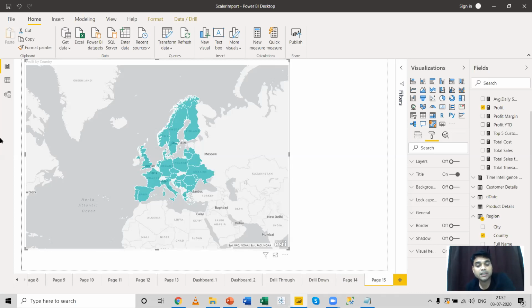However, in Power BI, we very rarely use an ArcGIS map. The most commonly used maps are the field map and the bubble map. I will request you guys to explore this particular feature of maps. You can bring the profit and the sales, and play around with the bubble map and the field map, and explore these features.